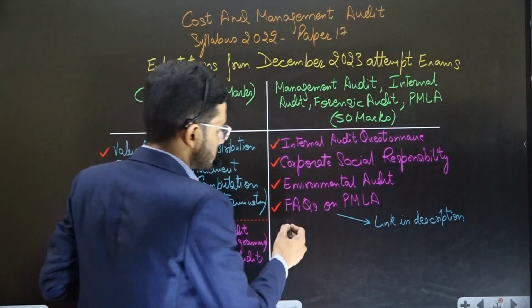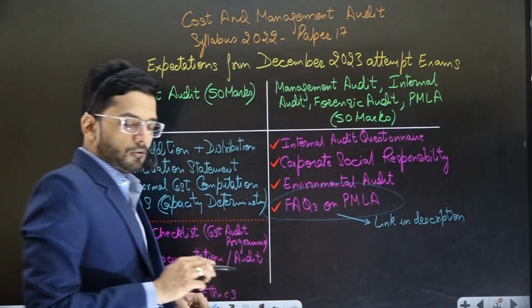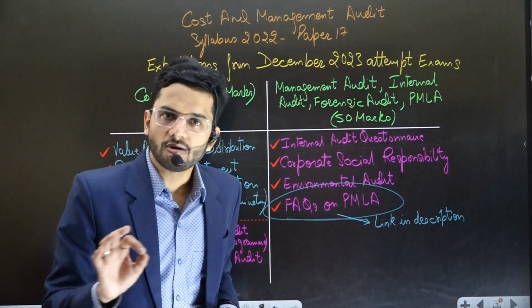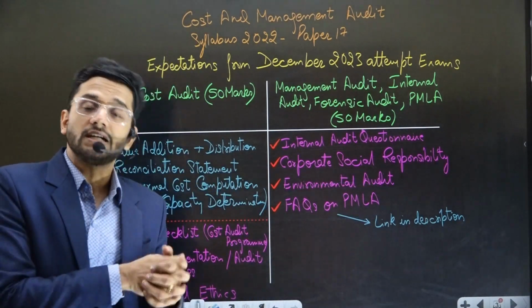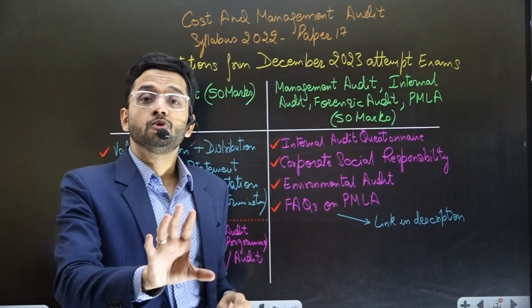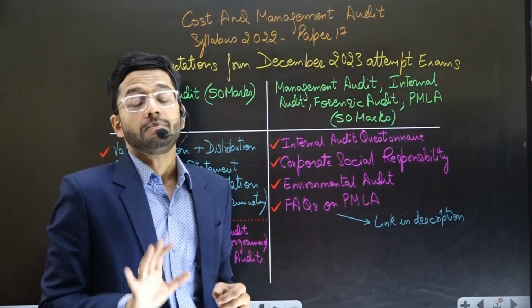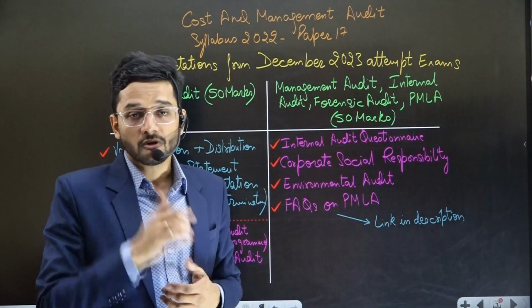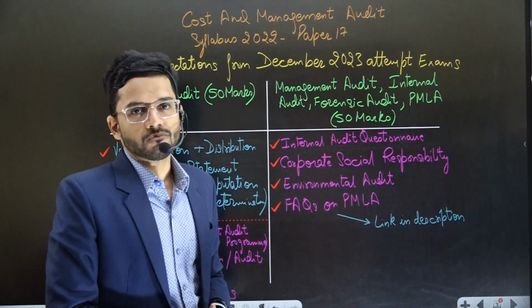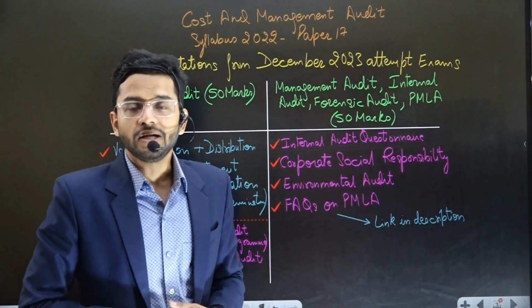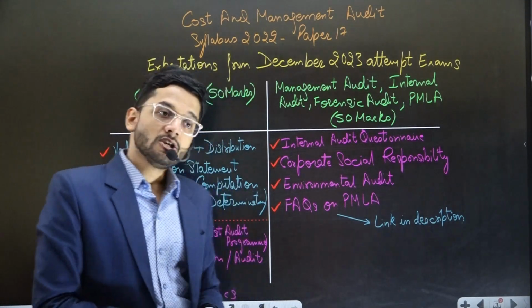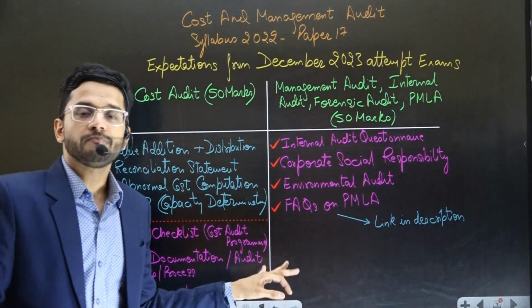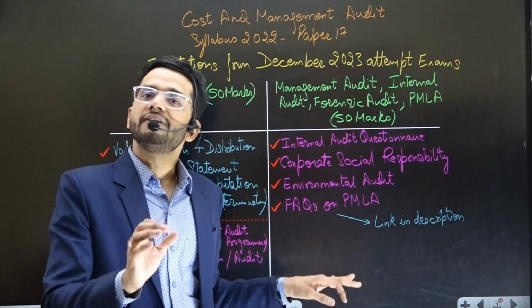Last one, which is a very, very important one, is PMLA, Prevention of Money Laundering Act. Guys, there are certain FAQs. There are 23 FAQs given in your study mat, and out of those FAQs, any one FAQ can come in the examination. Like in the current attempt also, an FAQ came in the examination from those questionnaires. There were 23 illustrations. Out of those 23 illustrations, one illustration came in the examination. So that is very, very important. Those FAQs from a PMLA standpoint are very, very important.